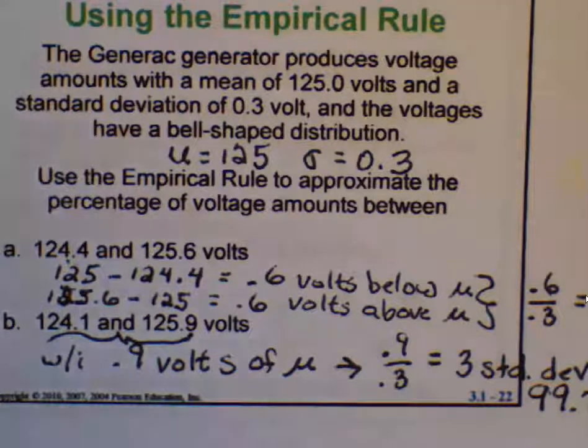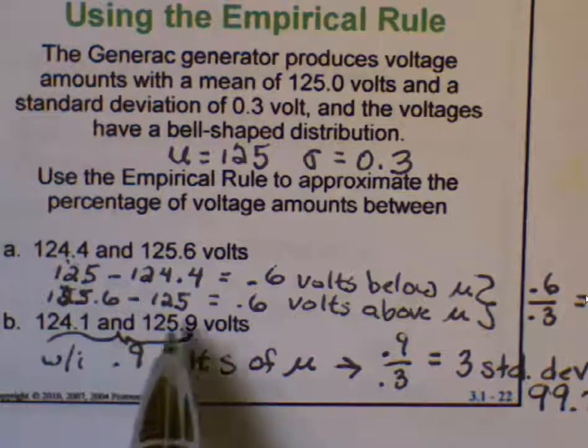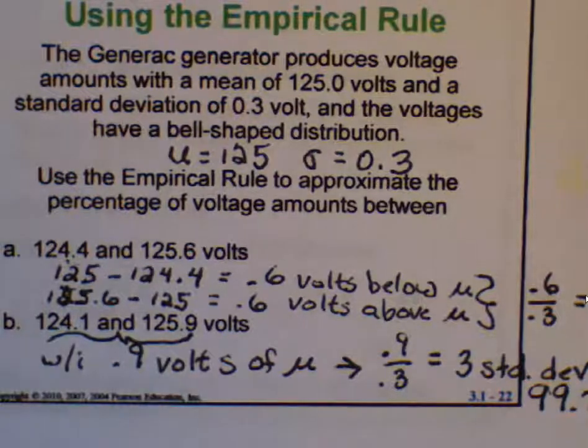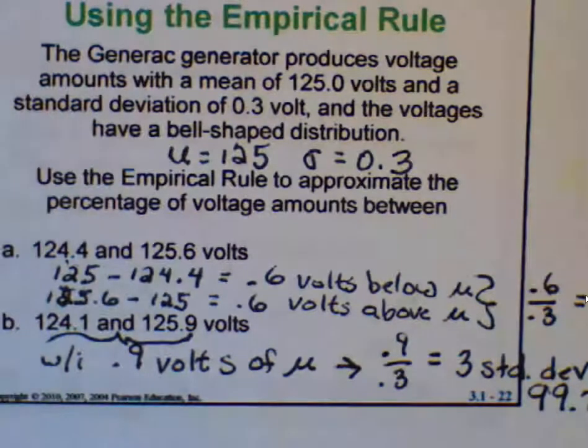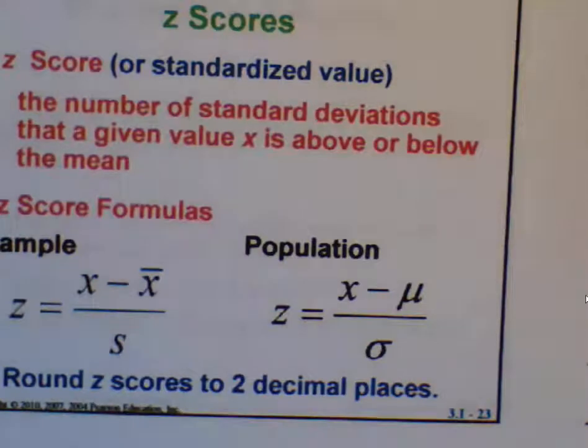99.7% of these generators would produce voltage between 124.1 and 125.9 volts. That could be very important for safety reasons. You don't want it producing way too much voltage. You're liable to blow the thing up. All right, that is the end of section 3.3.